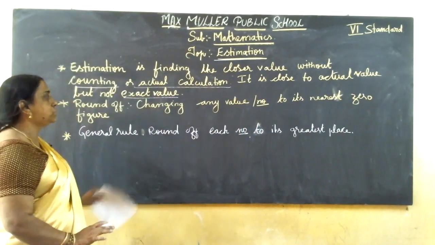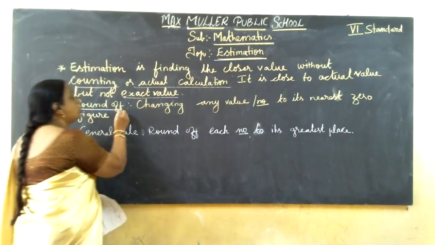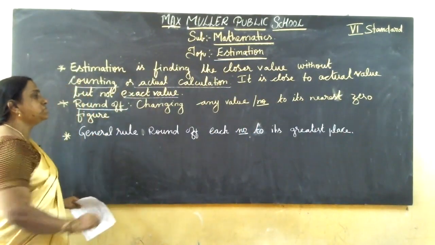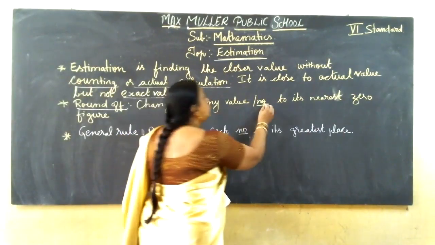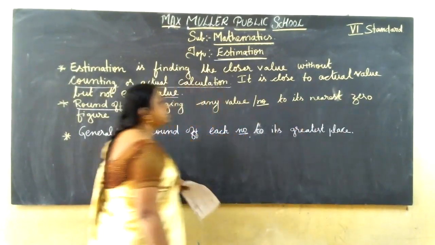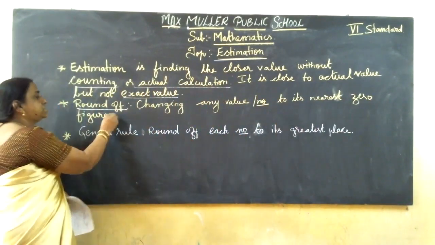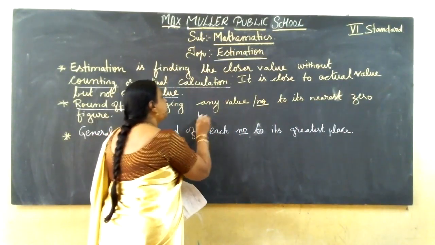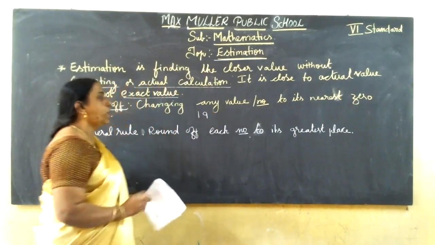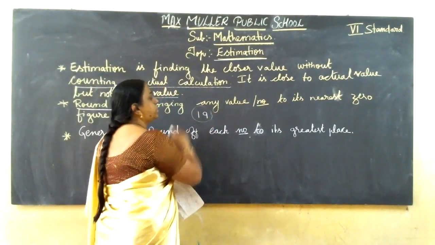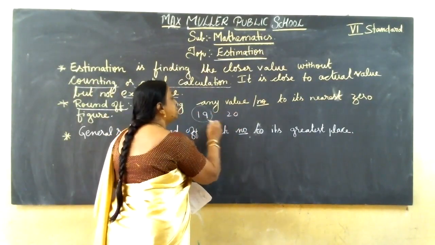Clear? Now, next after estimation is the topic of rounding off. Rounding off means changing any value or number to its nearest zero figure. For example, if you have 19 rupees and you round off, you will say I have 20 rupees. It's nearest to zero.